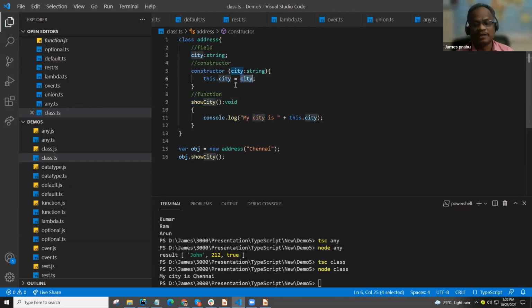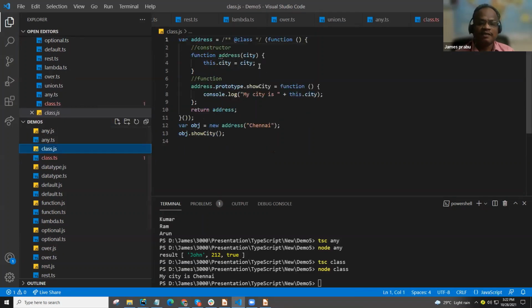Okay, so this is a small example of a class. When we look at classes in JavaScript, it handles them in a different way. For the class it creates a superclass, and for the constructor it creates one function. For each method also it creates one function. It handles things differently.